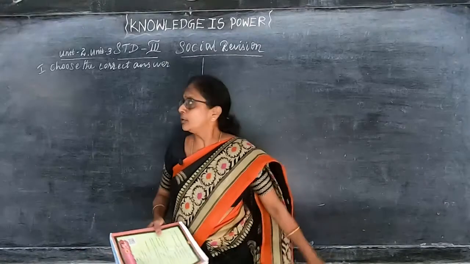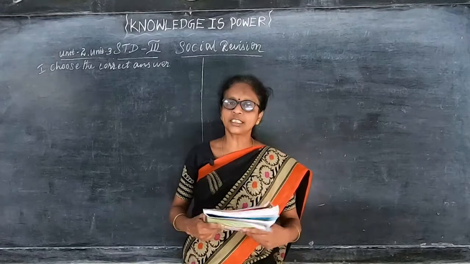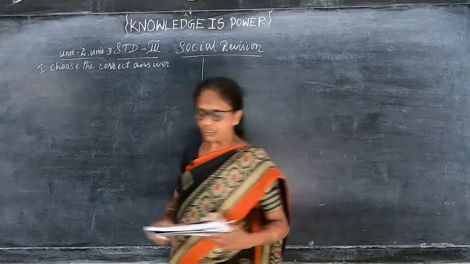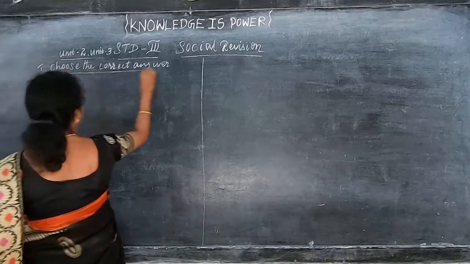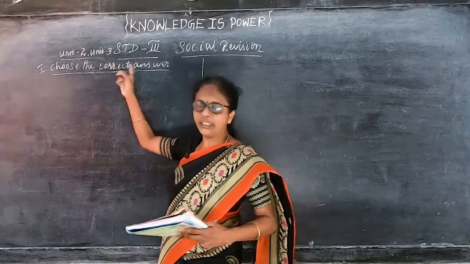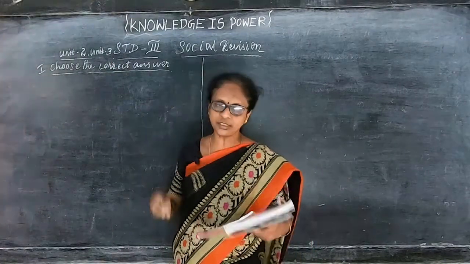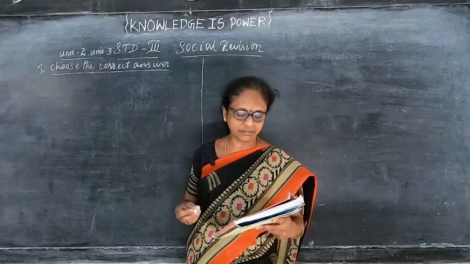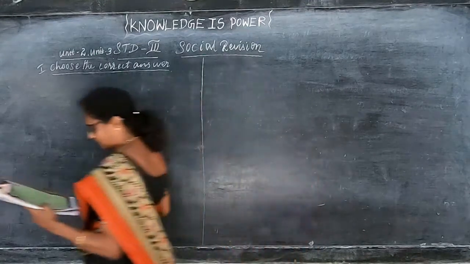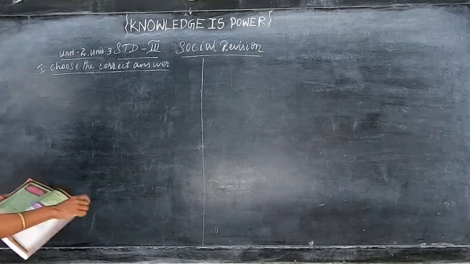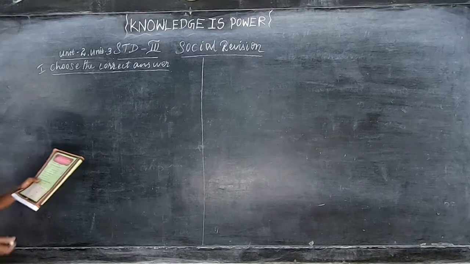Okay, children, now I'm going to start the third standard social science revision. In this annual revision, first we are going to do choose the correct answer. You have in term 3 only two lessons, unit 2 and unit 3. From these two lessons only I am going to give the choose the correct answer. In the book, unit 2, page number 146, you got page number 134, choose the correct answer.